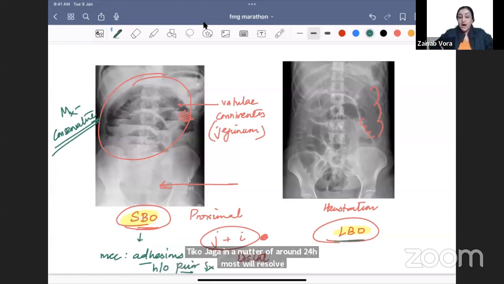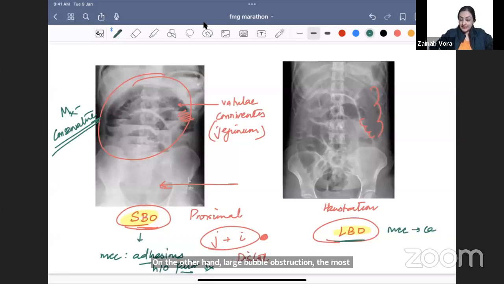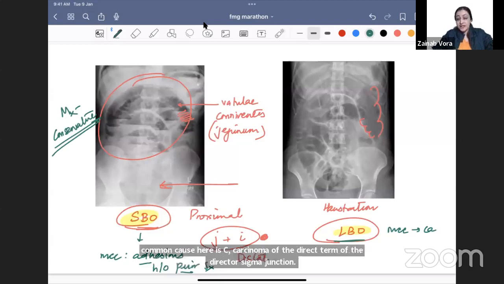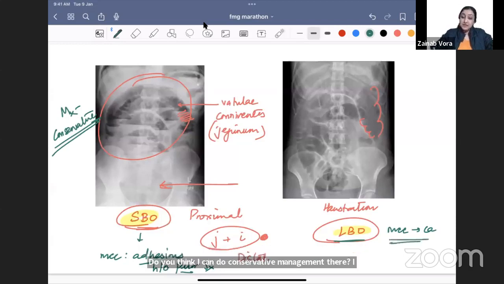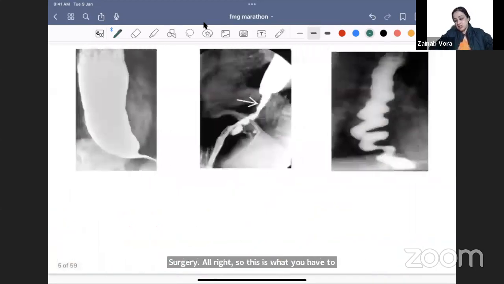On the other hand, large bowel obstruction, the most common cause here is CA, carcinoma of the rectum, of the rectosigmoid junction. Do you think I can do conservative management there? I can't, right? Because then the cancer will not go away. We tell the patient 24 घंटे रुको, cancer ठीक हो जाएगा. That is not fair, right? So remember, here the management is going to be urgent surgery. All right. So this is what you have to understand as far as SBO and LBO is concerned.